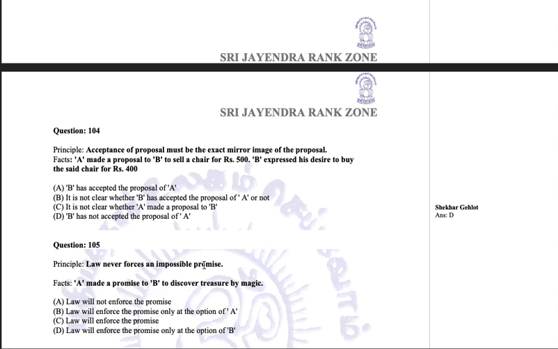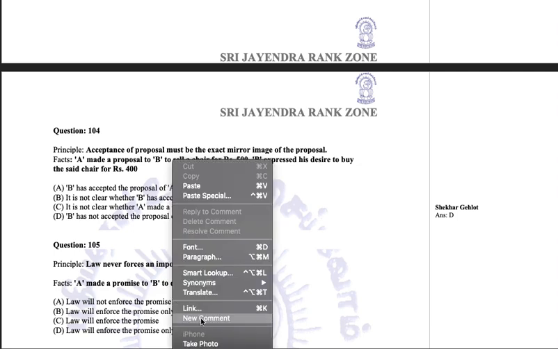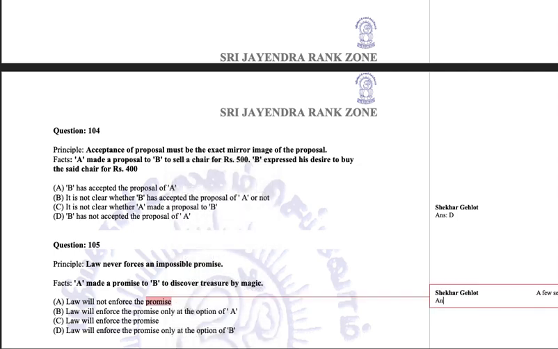Law never forces an impossible promise. A made a promise to B to discover treasure by magic. Law will not enforce the promise. Law will enforce the promise only at option of A. Law will enforce the promise. Law will enforce the promise only at option of B. This is something impossible. Fancy stuff available in movies only. So law will not entertain such nonsense. So option A is the answer here.